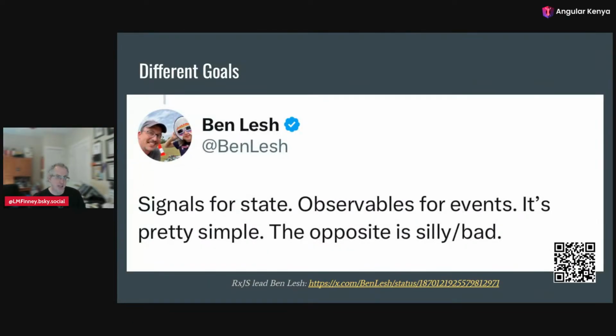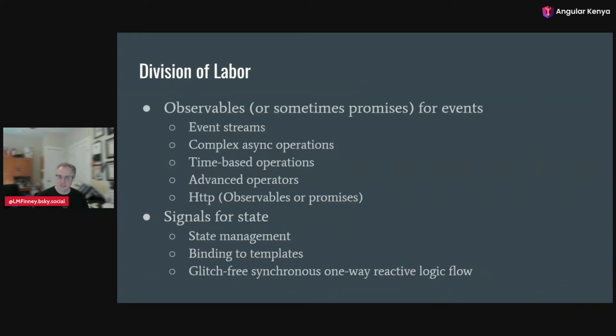As Ben Lesh, who's the head of the ArcGIS team, said, use signals for state, observables for events. It's pretty simple. The opposite is silly bad. There's a division of labor. Use your observables, or sometimes promises, for events like event streams, complex asynchronous operations, anything time-based, advanced operators, HTTP. We use signals for your state management, your binding to your templates, your glitch-free data flow.